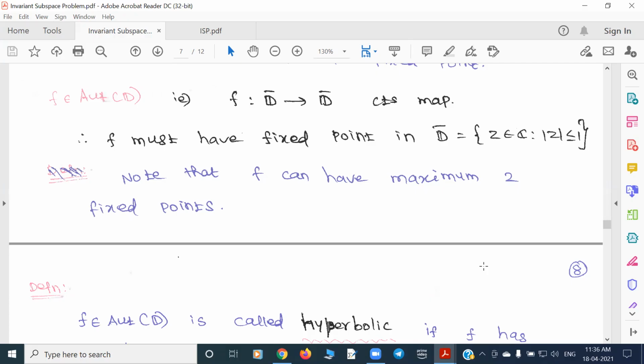Suppose you take the fixed points: one may be inside the unit disk, the other outside the unit disk. So we can assume that both should be inside. I see what you mean. But one of them has to belong to the unit disk, right? Both cannot be outside. So at least one fixed point should be inside the closed unit disk.